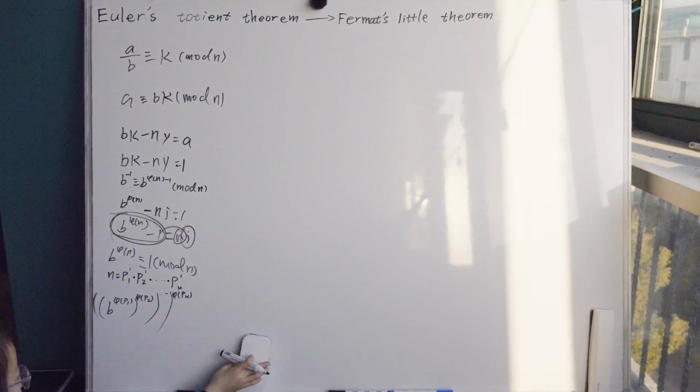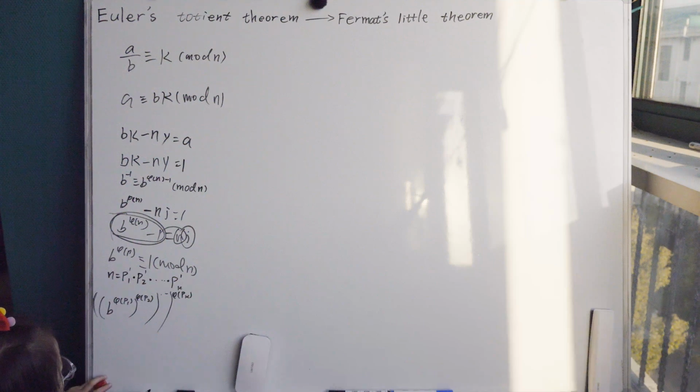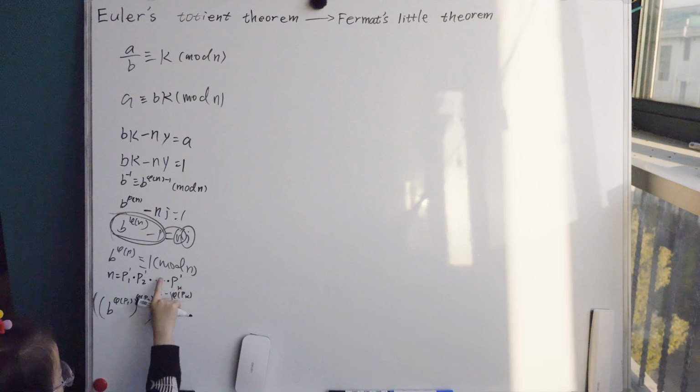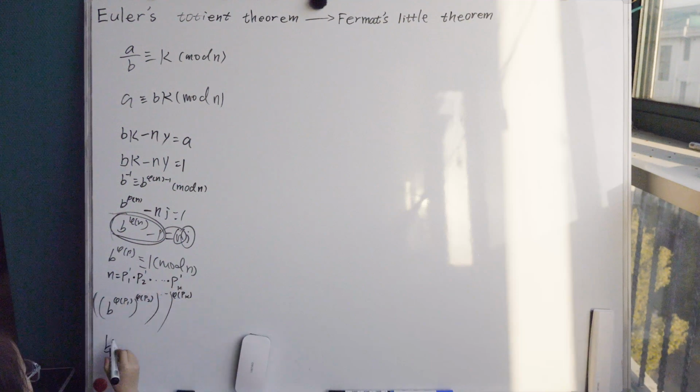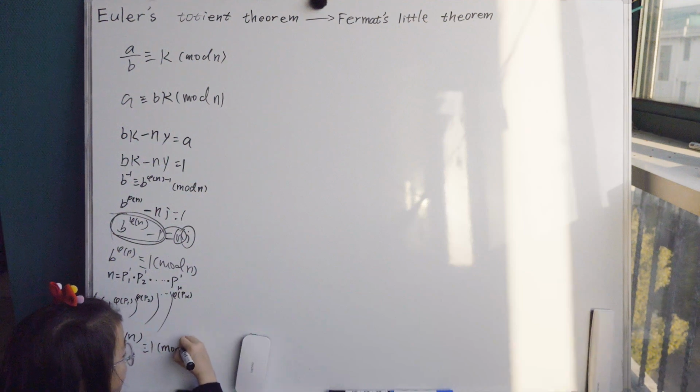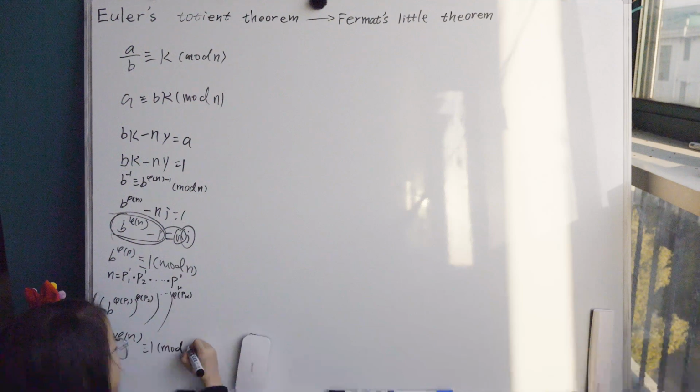So that's it. So what do we do here now? b is co-prime with pk, so this whole thing, that means b to the phi of n is congruent to 1 mod pk.